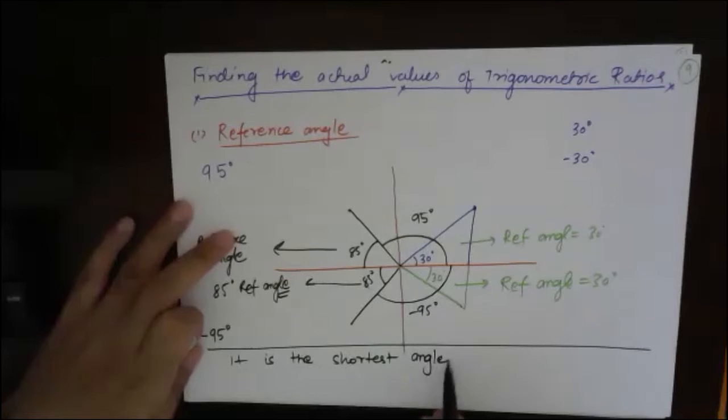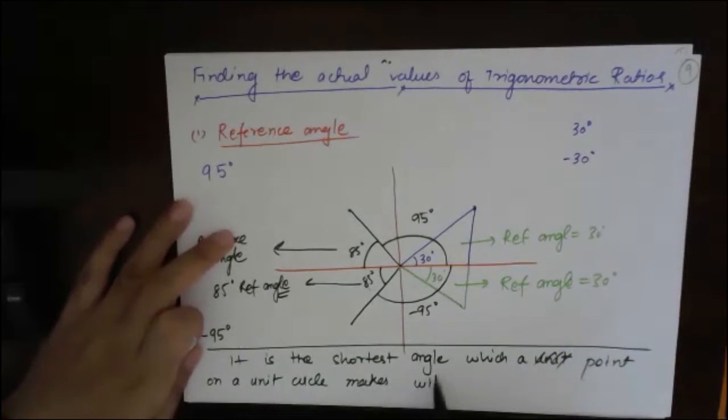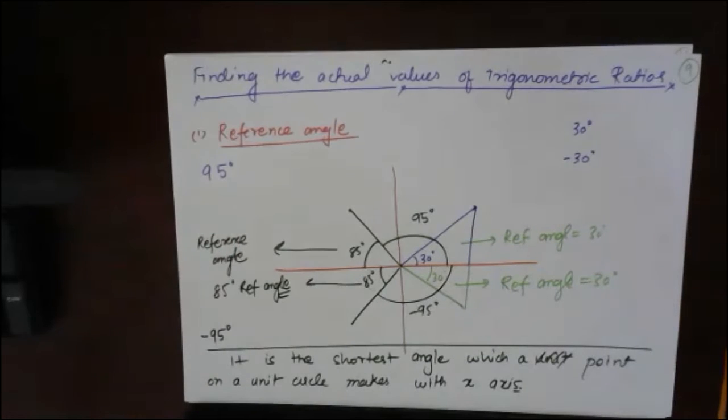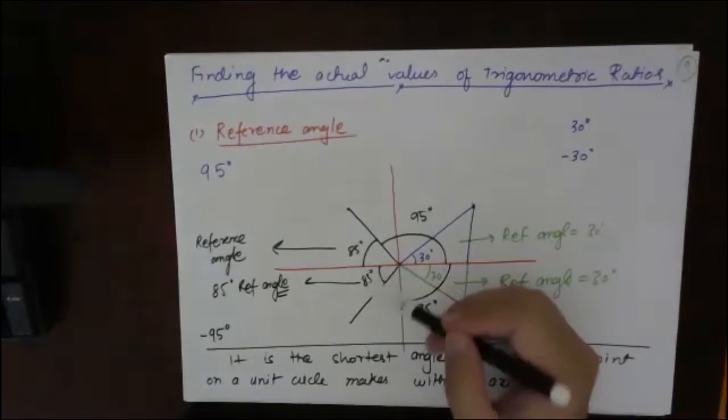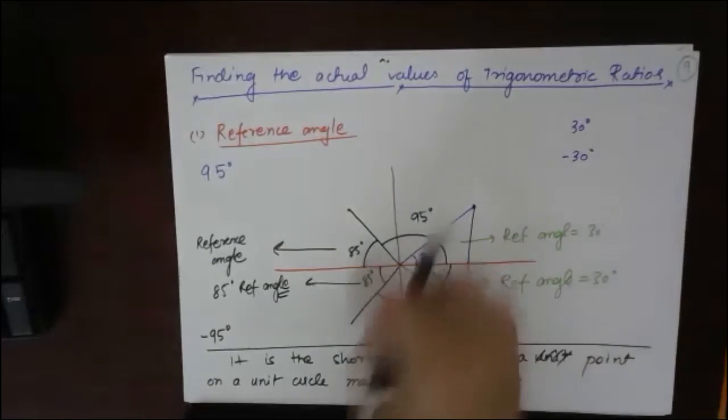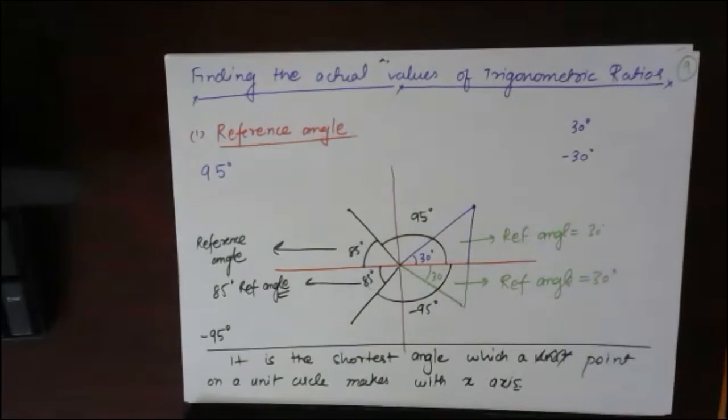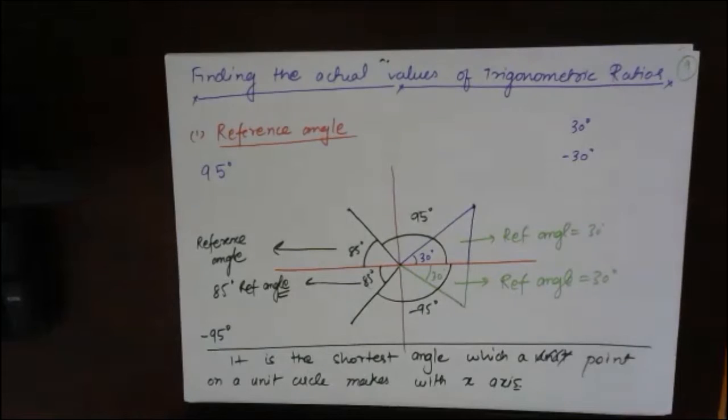Shortest angle which a point on a unit circle makes with x-axis. Bacha, this is a definition. First you copy this part, I will explain.